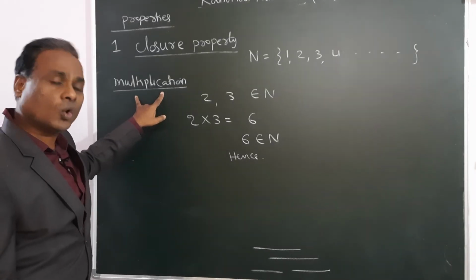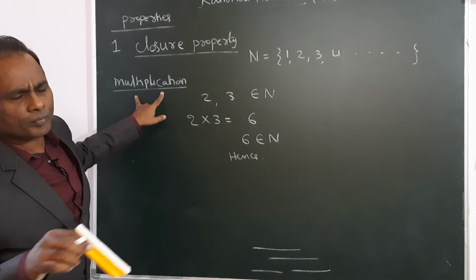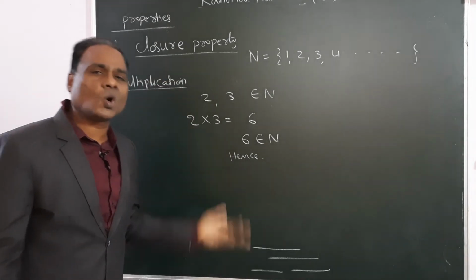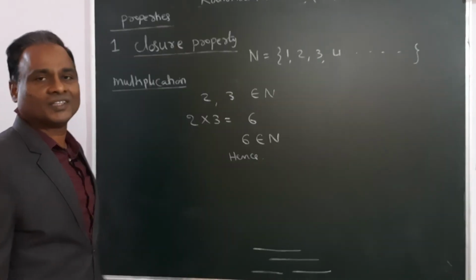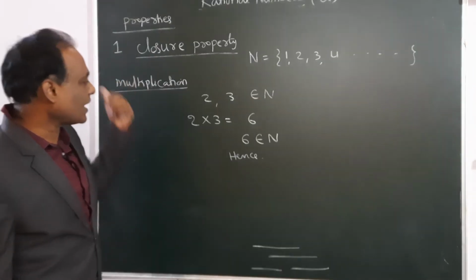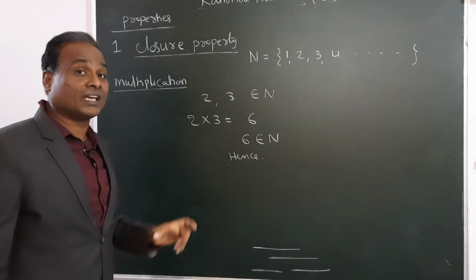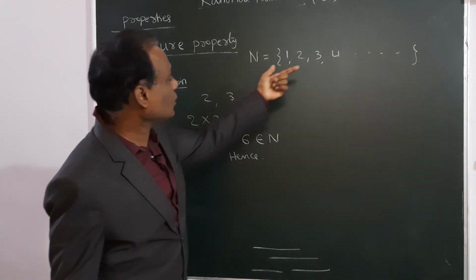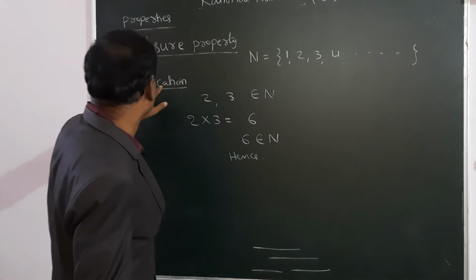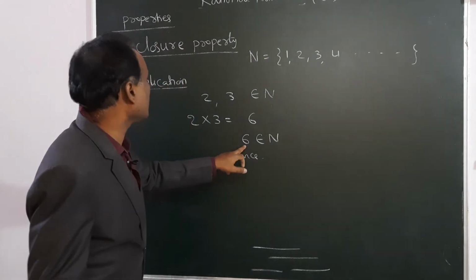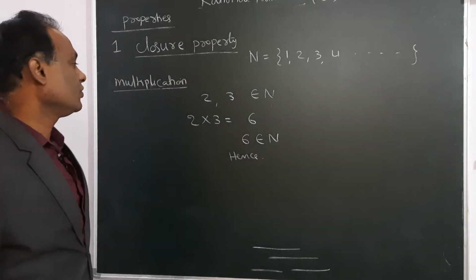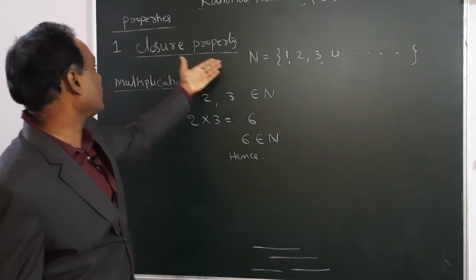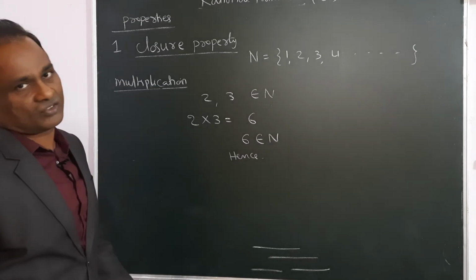Natural numbers are closed, satisfying closure property. Instead of writing it in full, simply we can write natural numbers are closed under multiplication. Closure property definition: if we take any two numbers from the given set and apply the given operation, the answer should also belong to the same set. So if the answer belongs to the same set, then we say that the set satisfies the closure property under that operation.